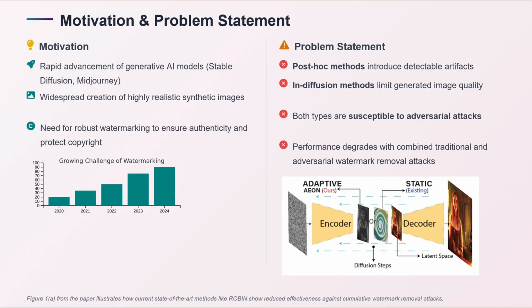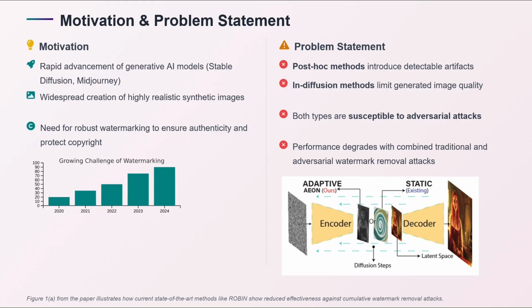My topic for today is ION, which is a watermarking technique. As we know, AI generated content is rapidly increasing and becoming more useful these days. People are using it easily, and anyone can generate images that are highly realistic and hard to detect with the naked eye.